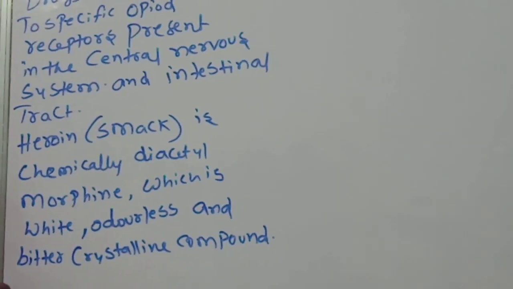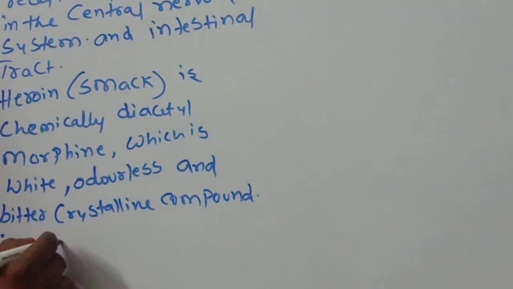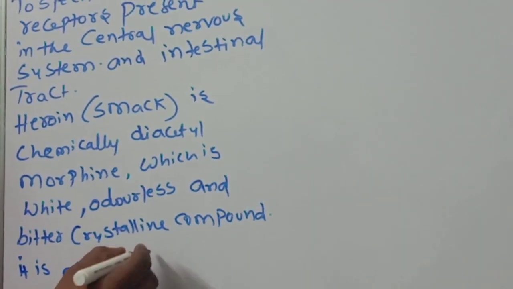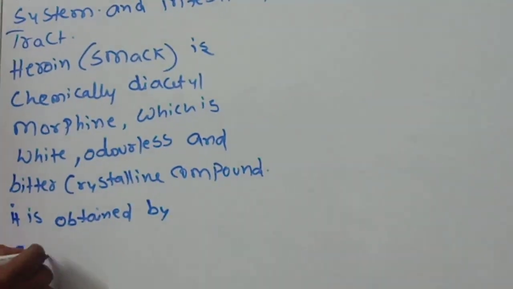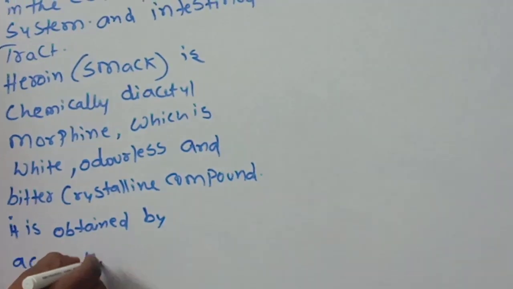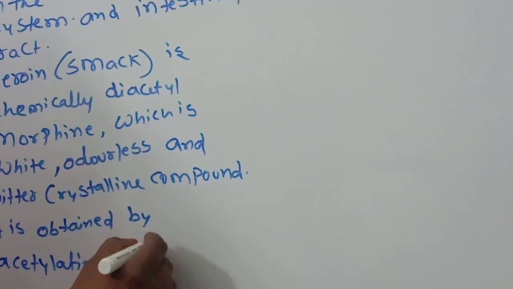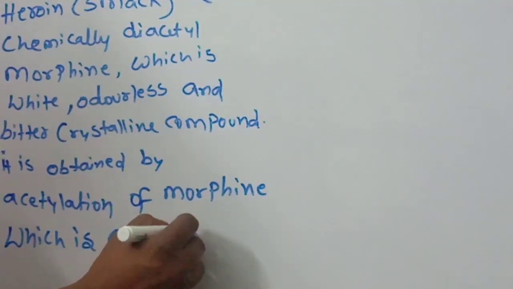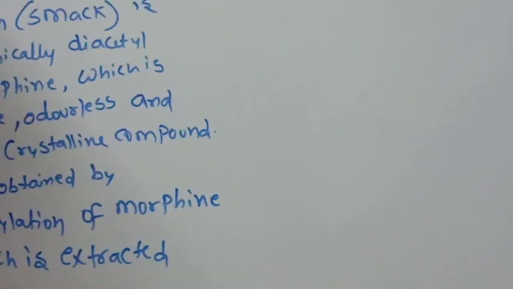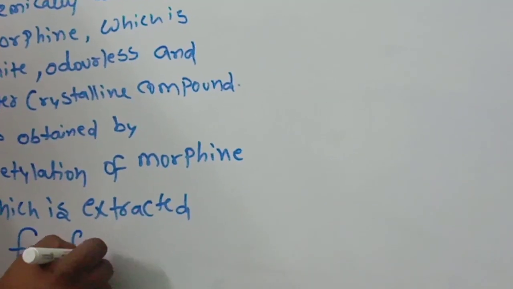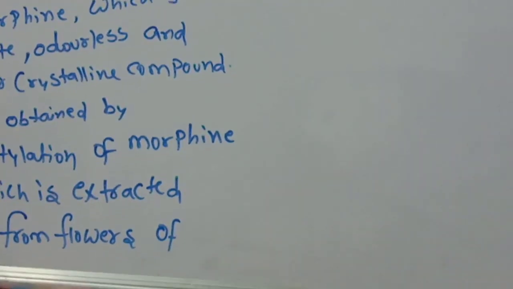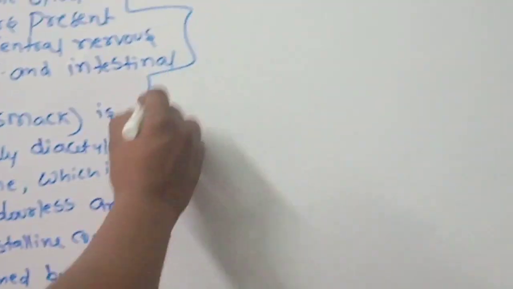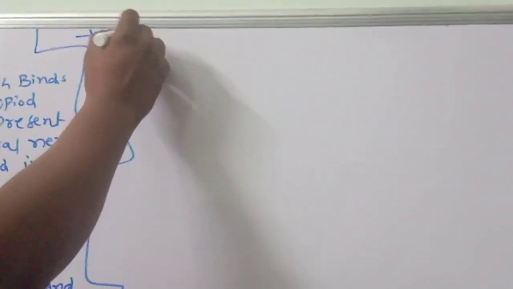This is important. It is obtained by acetylation of morphine, which is extracted from the flowers of the poppy plant.